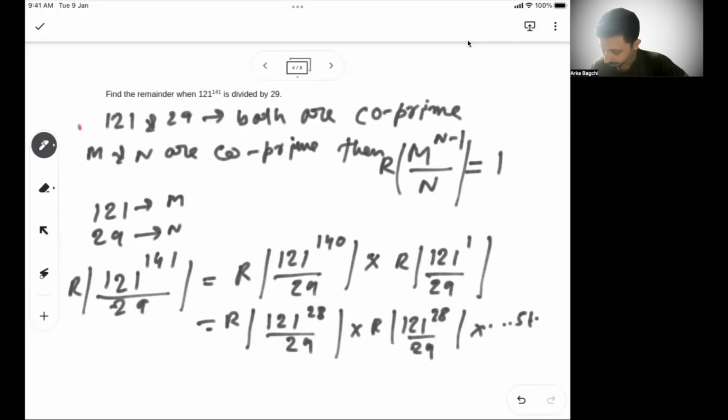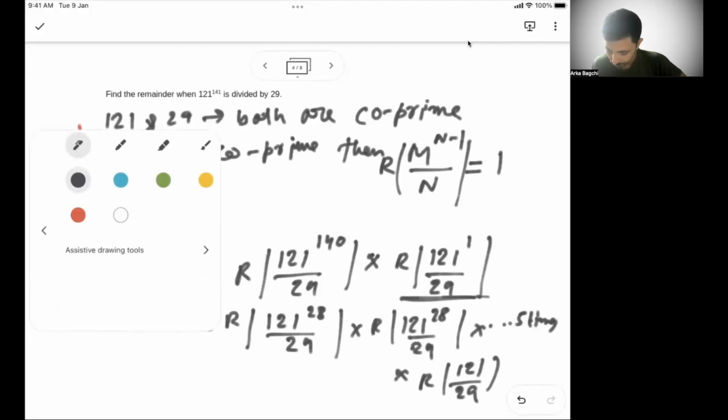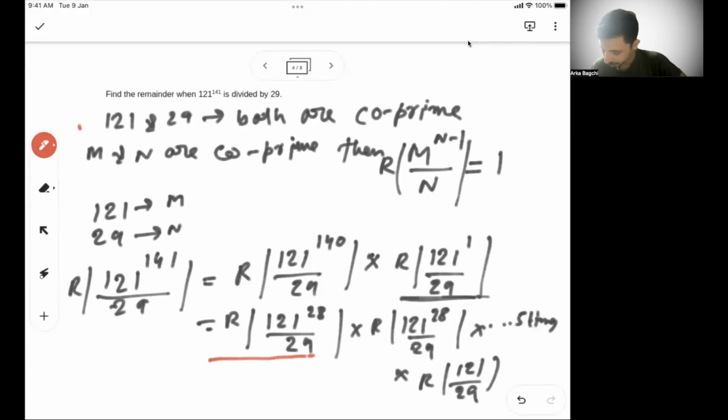I do 5 times, and then I have remainder of 121 by 29, which is this one. So for each of these 5 times, I will have 1 into 1 into 1 into 1 into 1, 5 ones as a remainder by applying this formula. And the last one gives me 121 as a remainder.